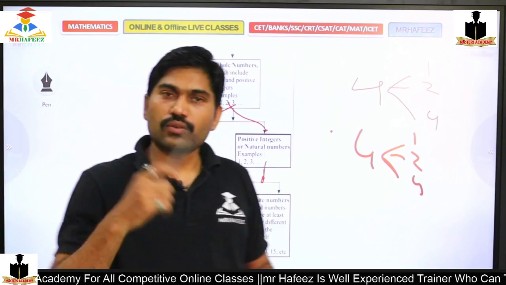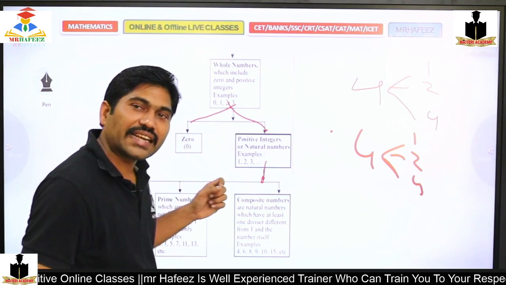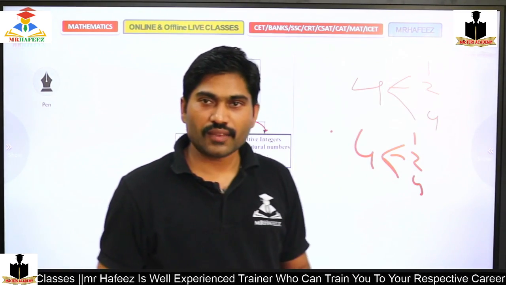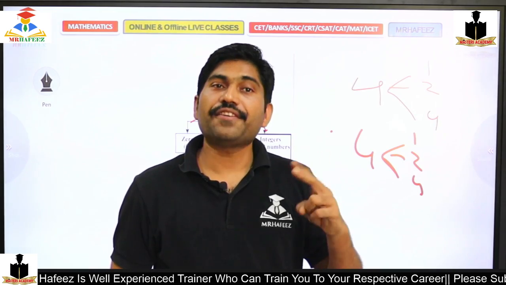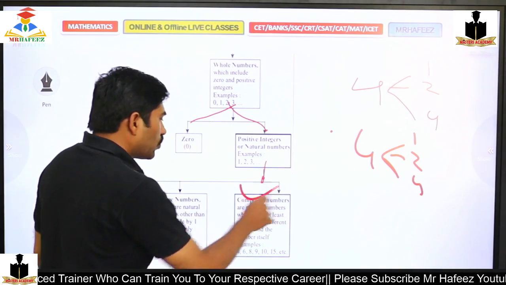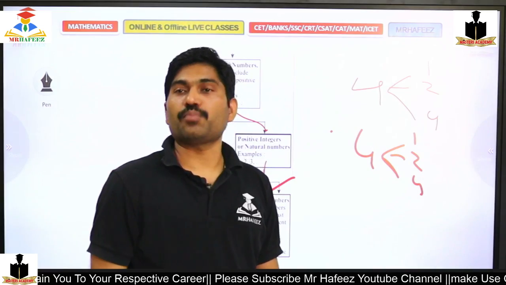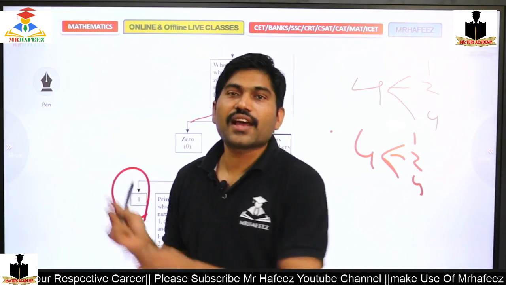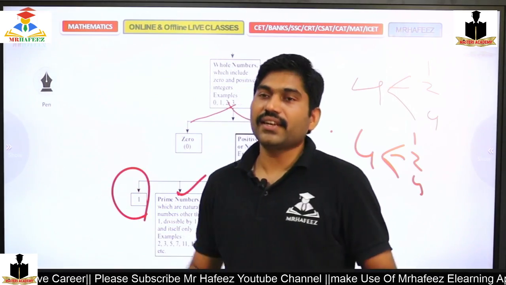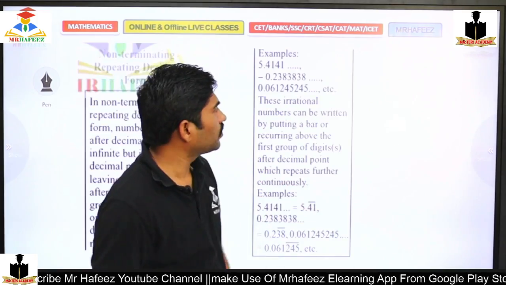Now my point here is, how many factors are there for a prime number? 2 factors. If it is more than 2, what will happen? It's composite. What about 1? 1 is neither prime nor composite. That's why they look like 3 types, but in reality it's only 2. Right? So moving to the next.